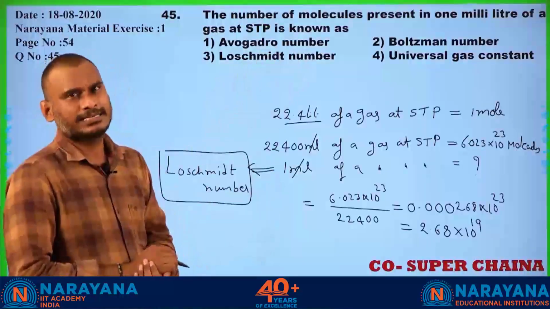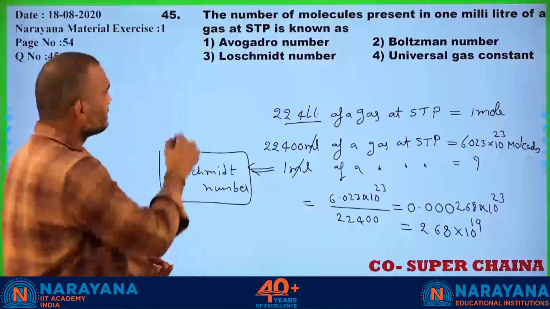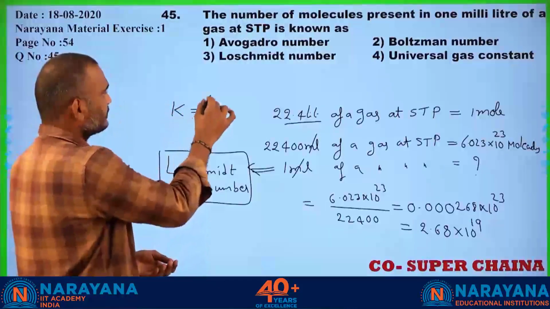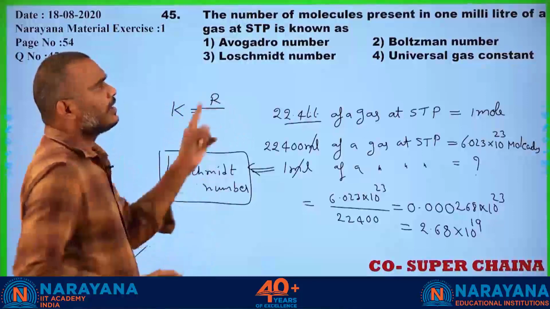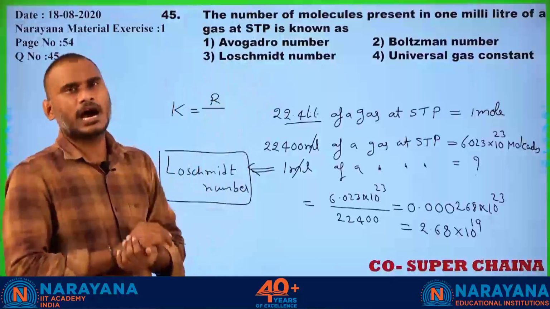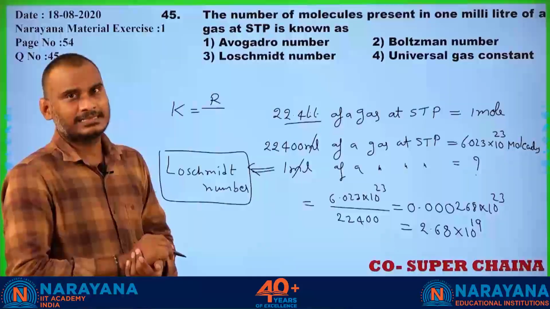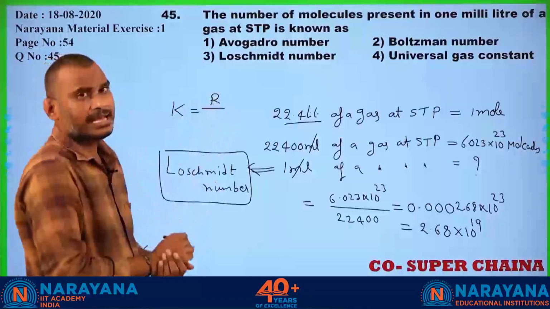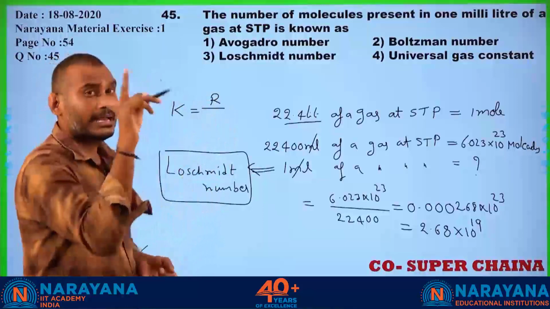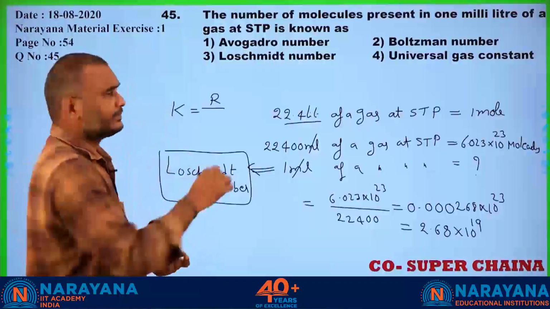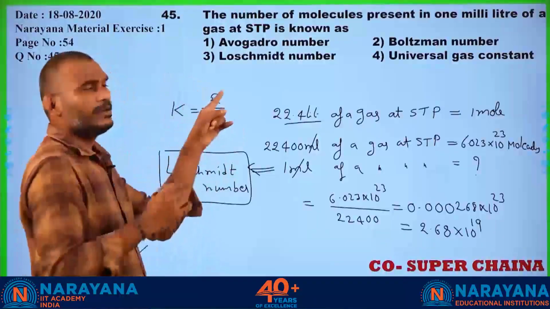And the Boltzmann constant is nothing but the gaseous constant or universal gas constant R, which is defined in the gaseous state lesson. That is R, the gas constant, per mole.